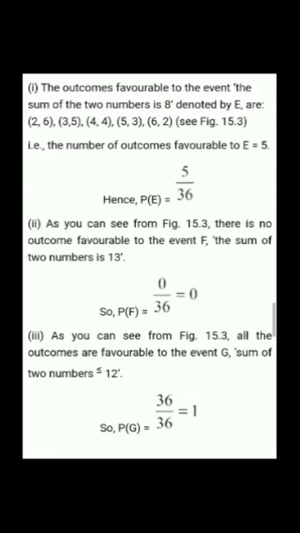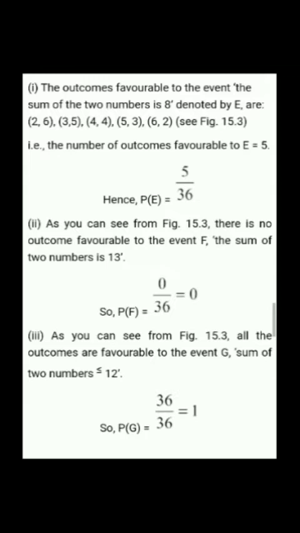Next question, the sum of the two numbers will be less than or equal to 12. Since all the outcomes give a sum less than or equal to 12, the favorable outcomes are 36, so the probability will be 36/36, which is equal to 1.